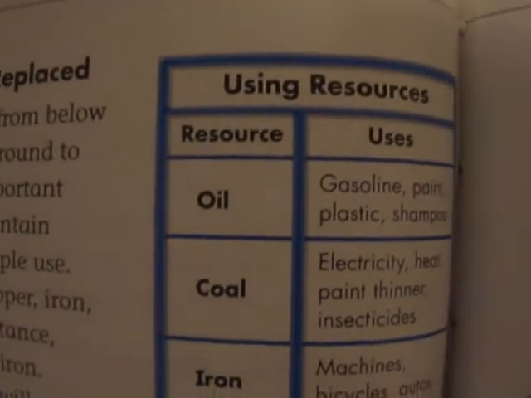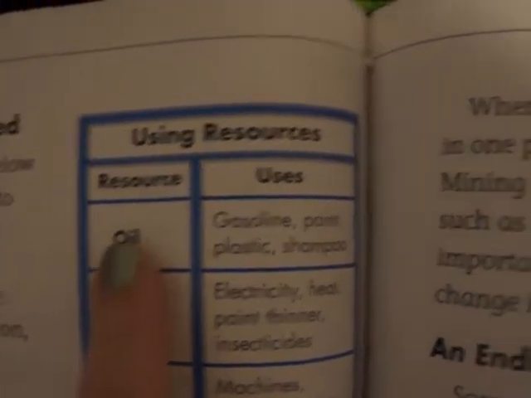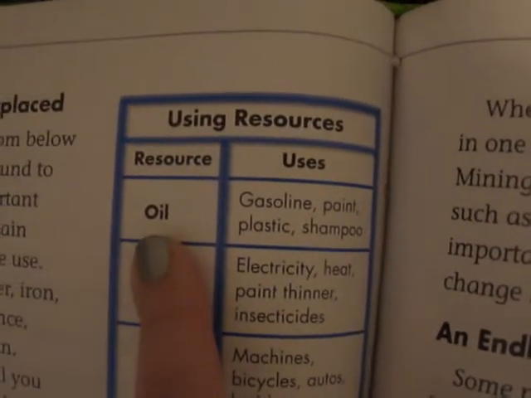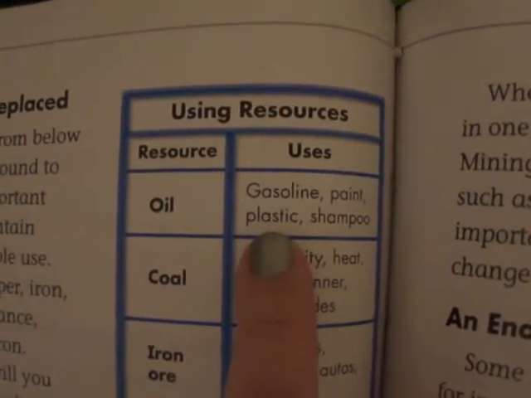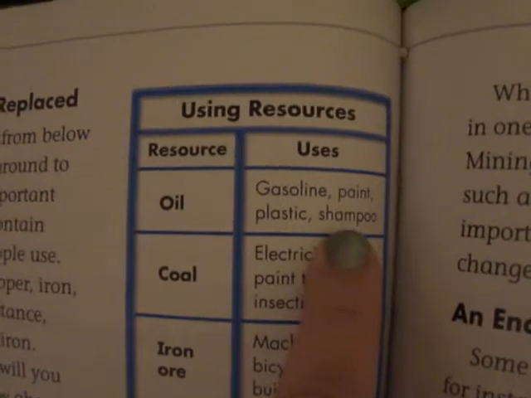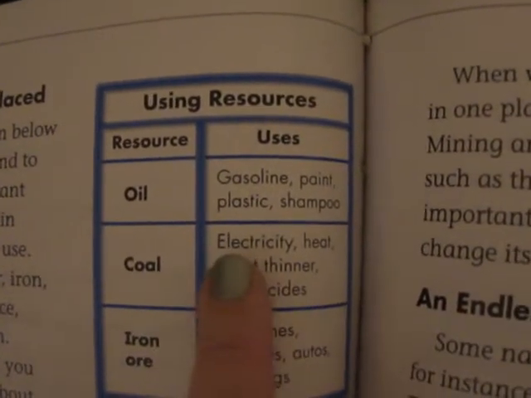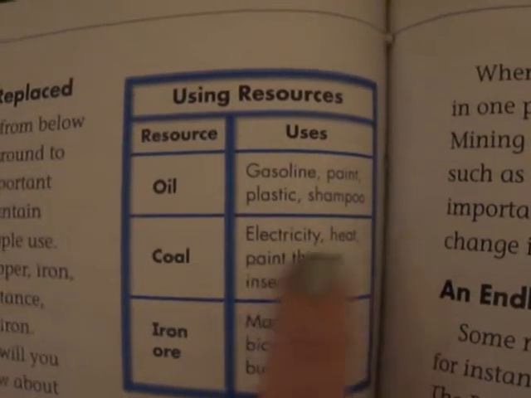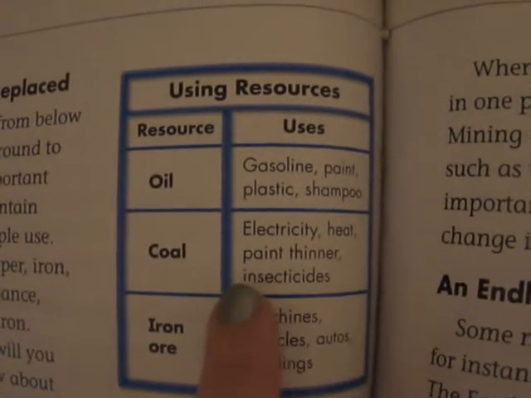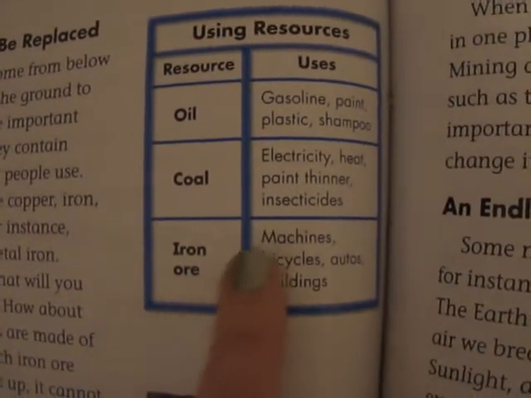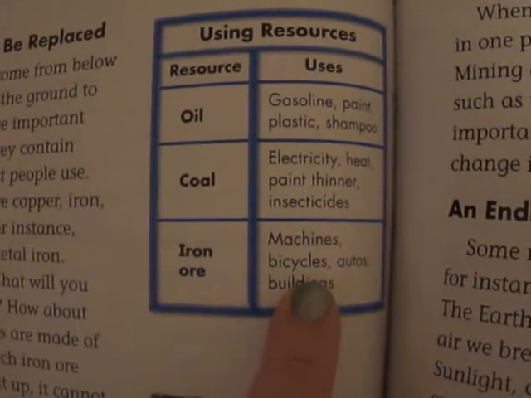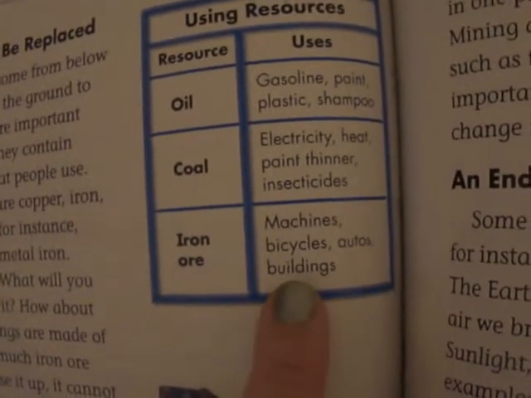And if we look up here at the chart, we can see how we use certain resources, such as oil. Oil is used for gasoline, paint, plastic, and even shampoo. And coal is used for electricity, heat, paint thinner, and insecticides. And iron ore is used in machines, bicycles, autos, and buildings.